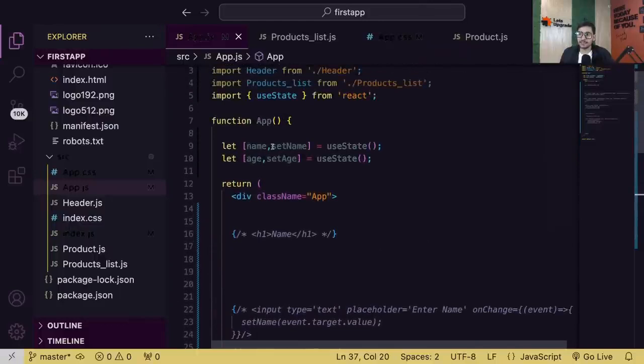Set name and set age are the functions. Name and age are the variables. Set name and set age are the functions which you use whenever you want to change the value of name and age. That's it.